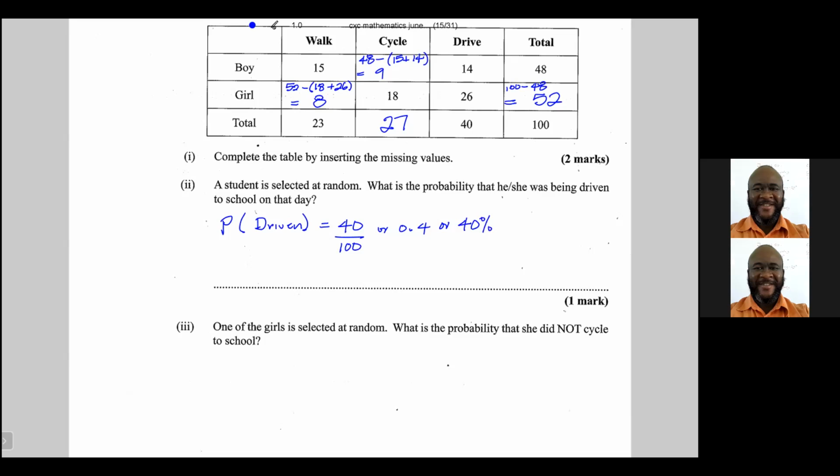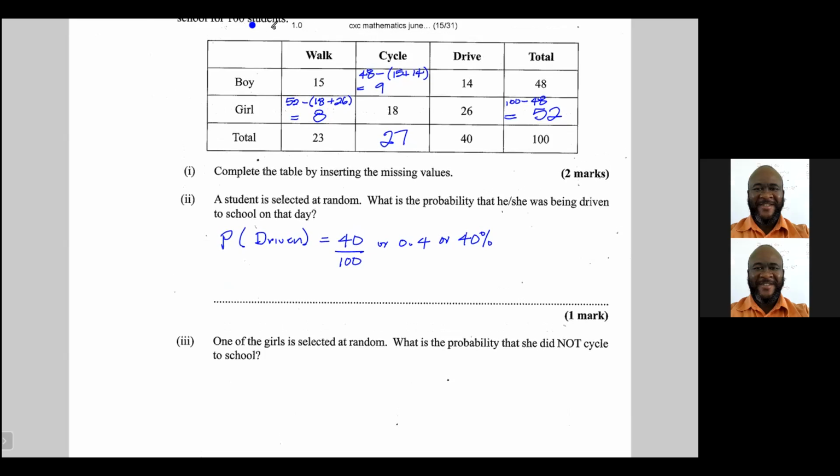One of the girls is selected at random. What is the probability that she did not cycle to school? Well, let's find out all the girls who did not cycle to school.